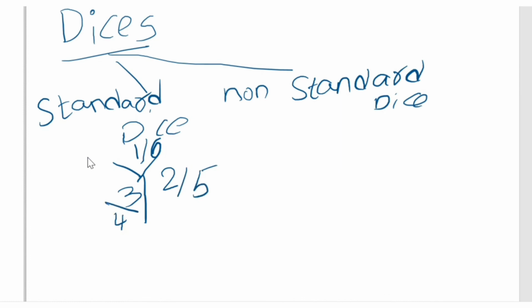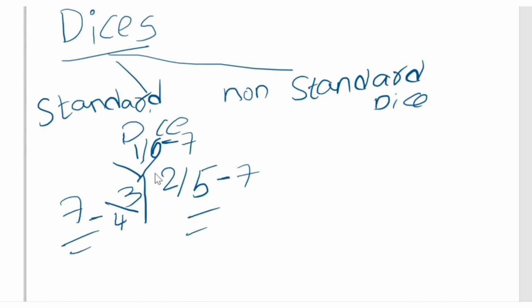So why am I having it like this directly? In a standard dice there is a concept: the sum of opposite faces is always 7. This is the major concept. If you add 1 plus 6, it is 7. 5 plus 2 is 7, 4 plus 3 is 7. So this is the concept in a standard dice: the sum of opposite faces is always 7.